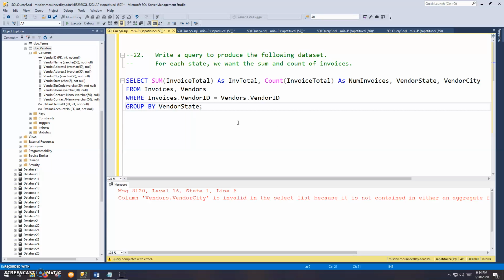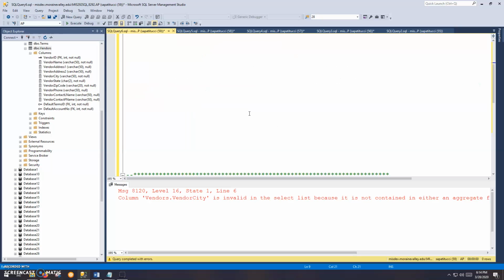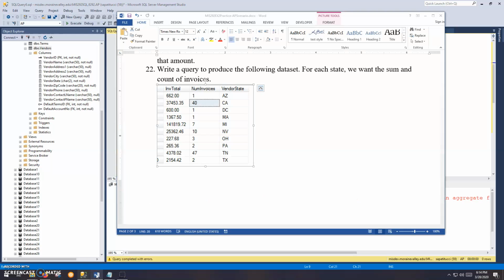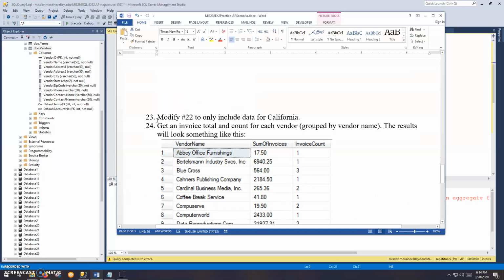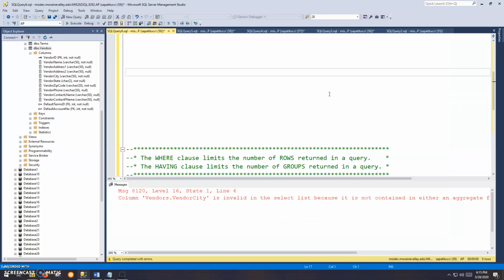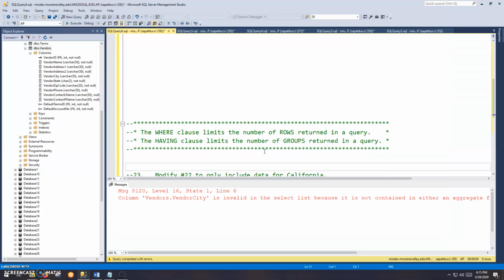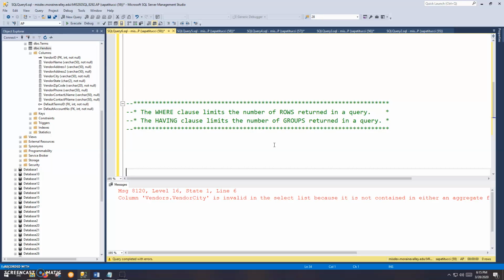Okay, so that was a group by. Now let's get into the next problem here, which is kind of related. Modify number 22 to include only data for California. Now, before we dive into the syntax, I want to show you two very important sentences, and I want these to really sink in here. The where clause, which we've been looking at for a long time, even for simple queries, the where clause limits the number of rows returned in the query.